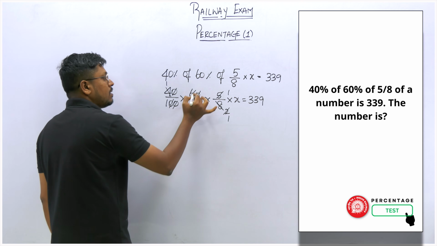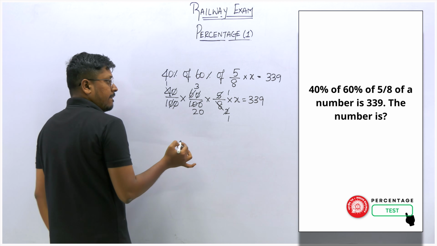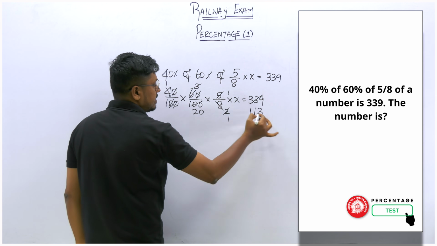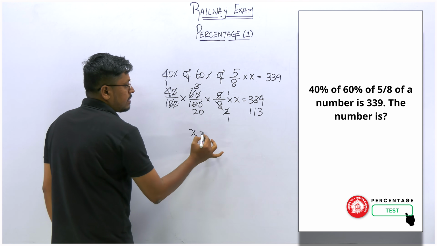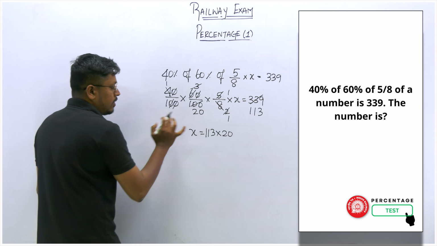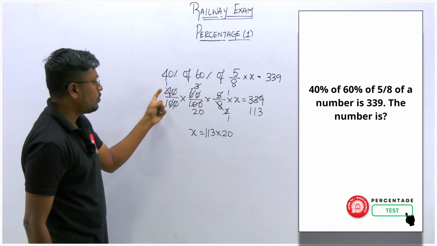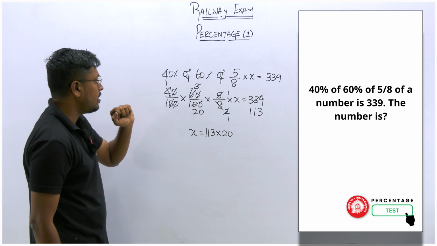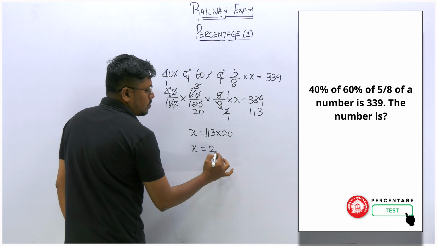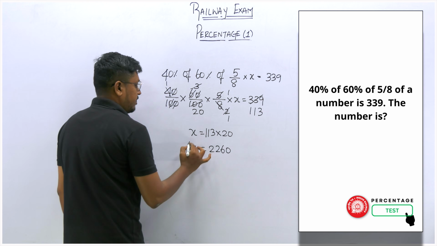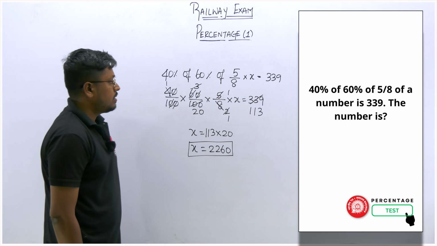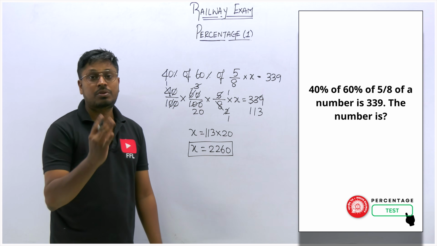1 2s are 2, 3 2s are 6. So we can cancel this. 1 3s are 3, 1 3s are 3, 3 3s are 9. So finally we got x is equal to 113 into 20, right? Because in the denominator we have only 20, and in the numerator we have cancelled every number, so 1. So finally we have to multiply this. So 2260. So the answer for this question is 2260, right? So this is the answer for the 4th question.